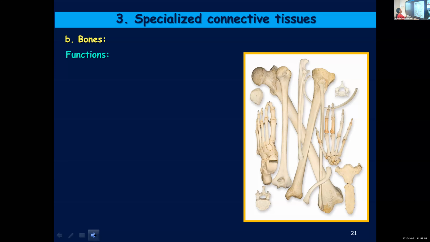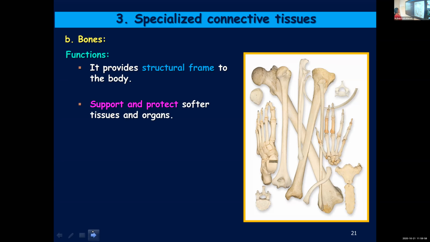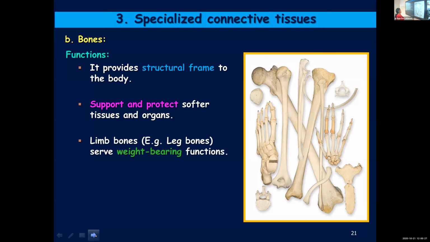Now next is the functions of bones. It provides a structural framework, and supports and protects the soft tissues and organs. You know that it is the parts of the skeleton that protect the different internal organs. The skull protects your brain, your rib cage protects your internal organs like lungs, heart, liver. So different bones will support and protect the soft tissues and internal organs.